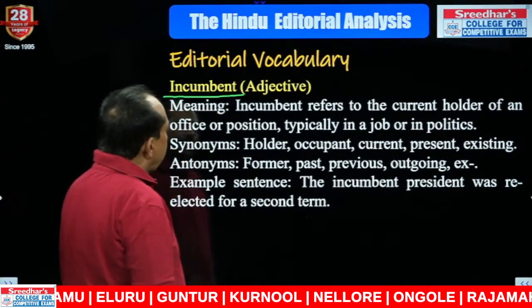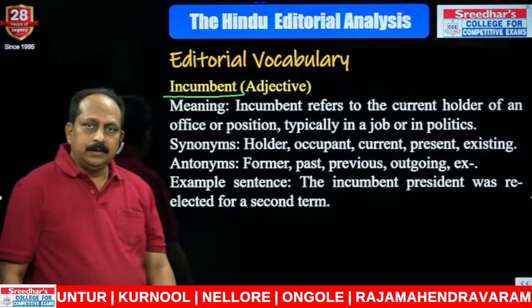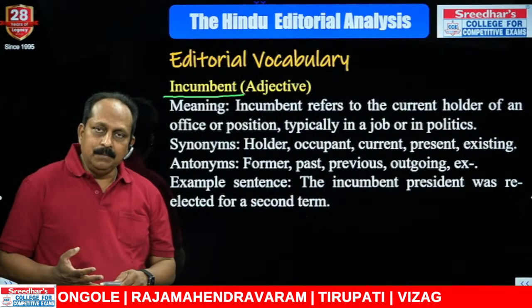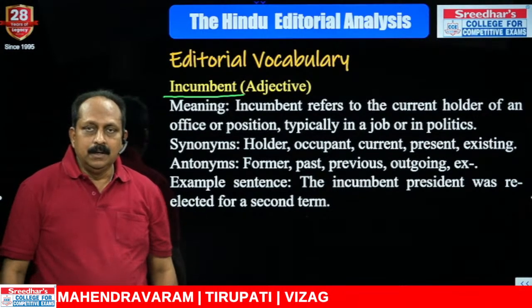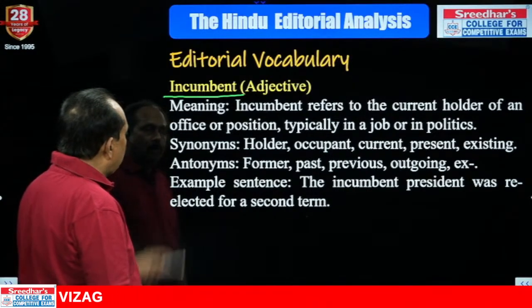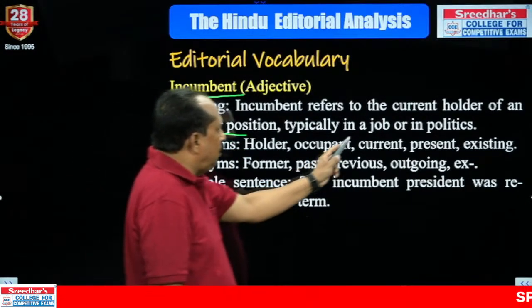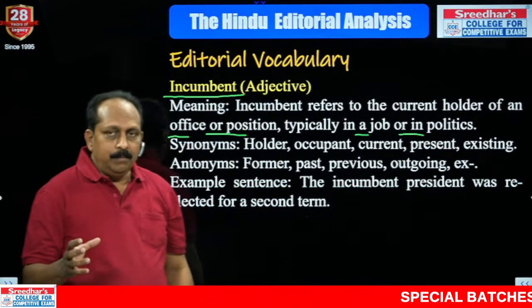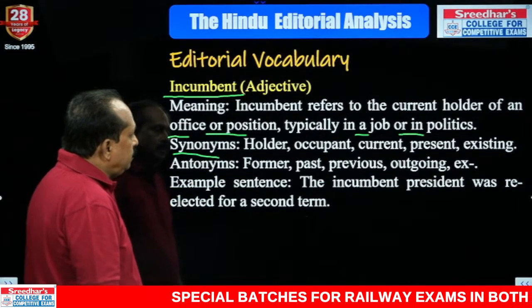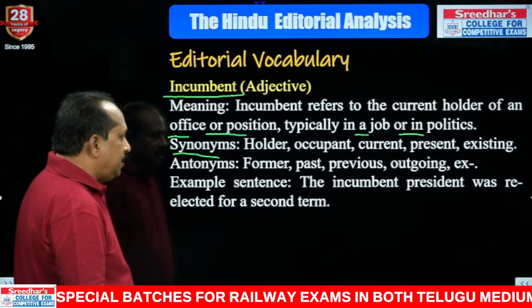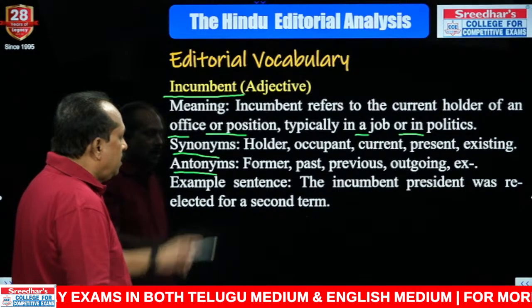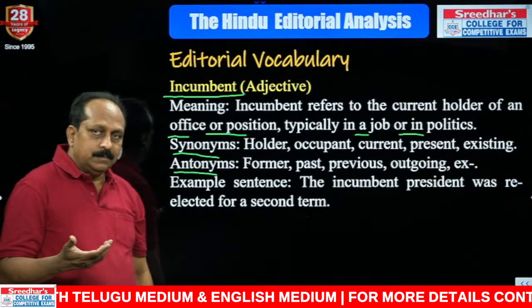The next word, incumbent. We have got it many a time. Incumbent means one in power, either an officer or the PM or the CM who holds power. Part of speech: adjective. Incumbent refers to the current holder of an office or position, typically a job or in politics. Job, workplace, politics, government. Synonyms: holder, occupant, current, present, existing. And antonyms: former, past, previous, outgoing, ex. Here, former means before, a different meaning.